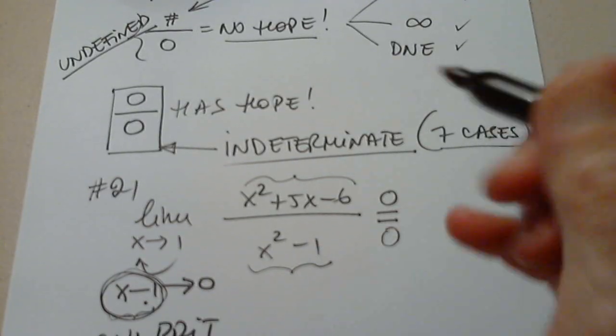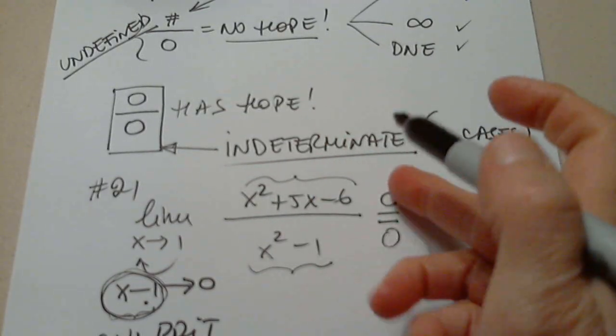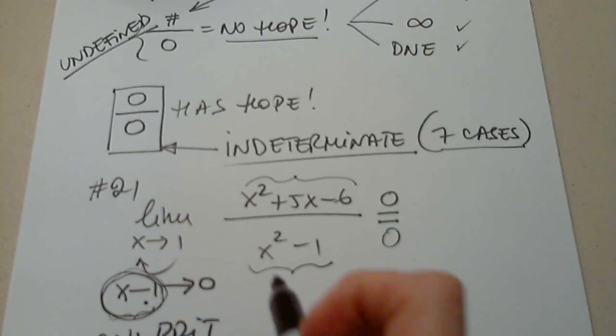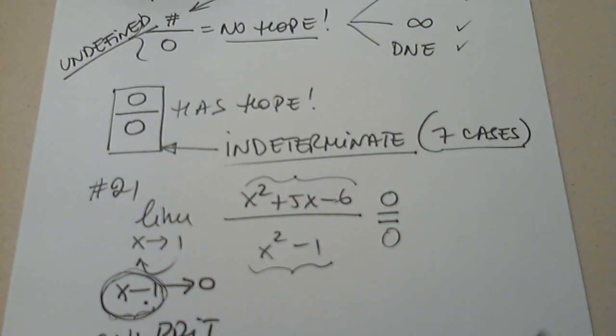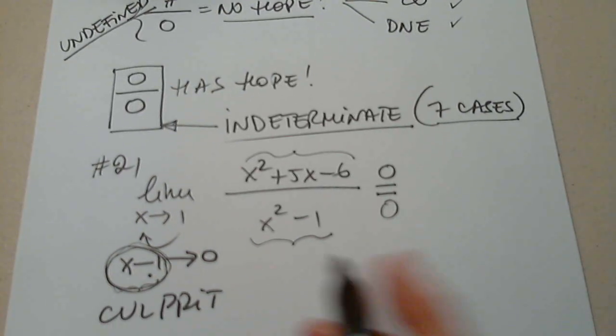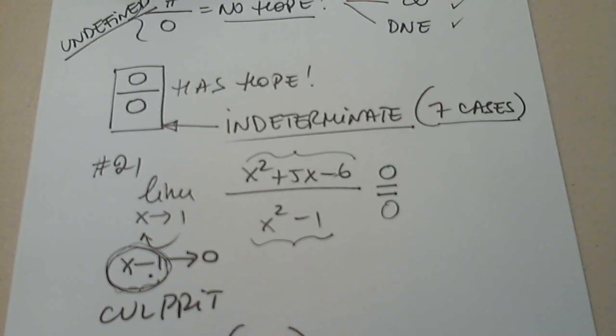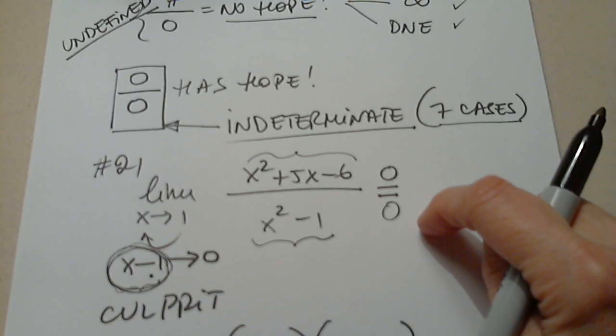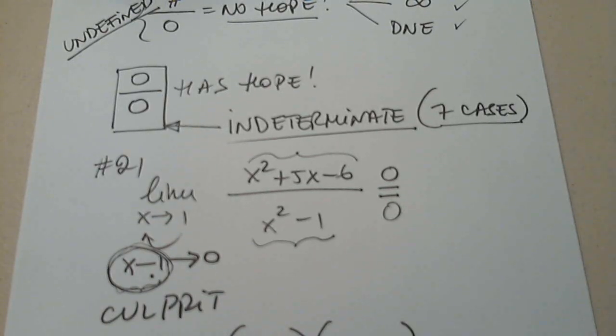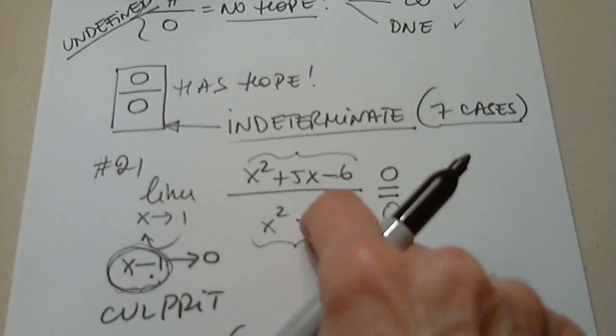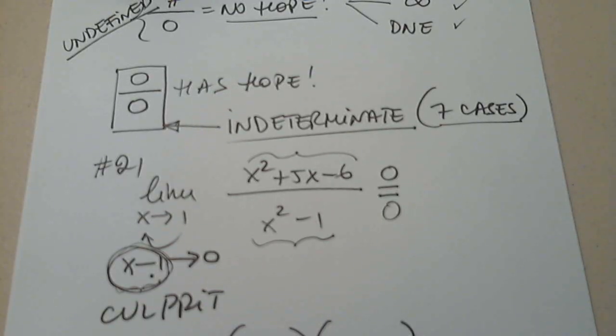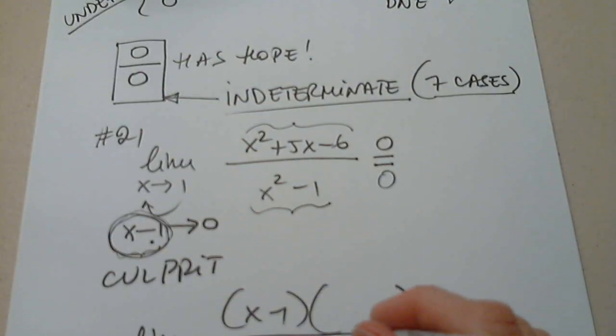This is the culprit. If I can remove it from here and remove it from here, the 0 over 0 goes away. Unless it's x minus 1 to the third power and so on and so forth. So there are other options, other situations. Okay, so can anyone factor the numerator, the denominator? Definitely it has to have an x minus 1. How do I know? Because I got 0 over 0. At least one factor of x minus 1 is in the top polynomial and one in the denominator. Absolutely certain. But I have to determine the other two.